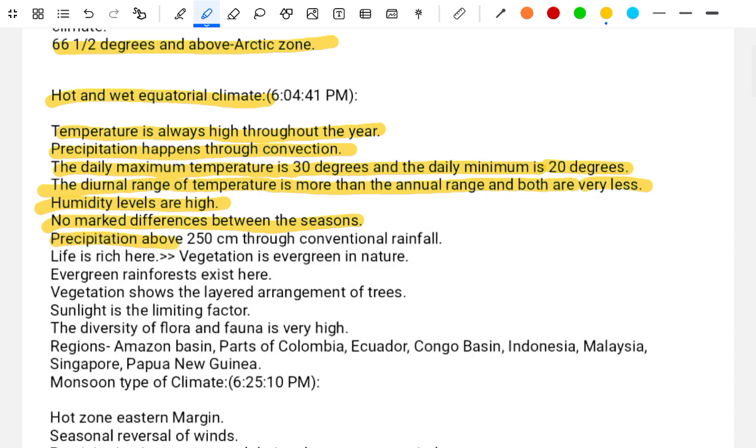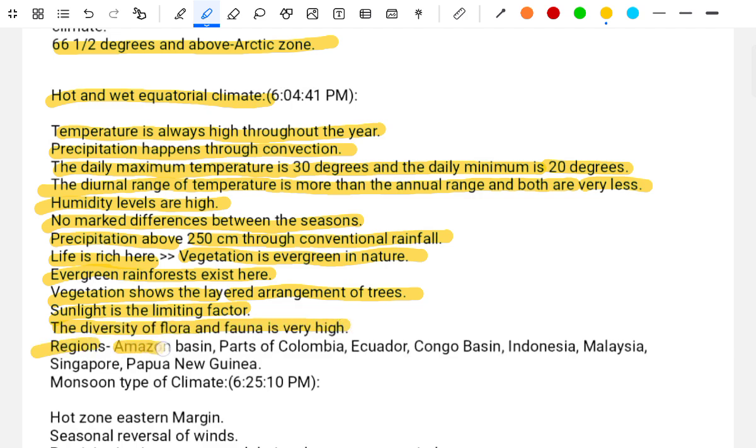The precipitation is above 250 centimeters through convectional rainfall. Life is rich here. The vegetation is very green and natural. Evergreen rainforest exists here. The vegetation shows layered arrangement of the trees. Sunlight is the limiting factor. The diversity of flora and fauna is very high.